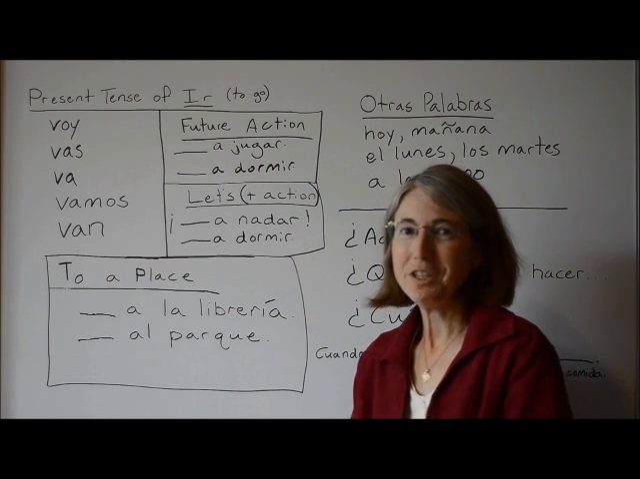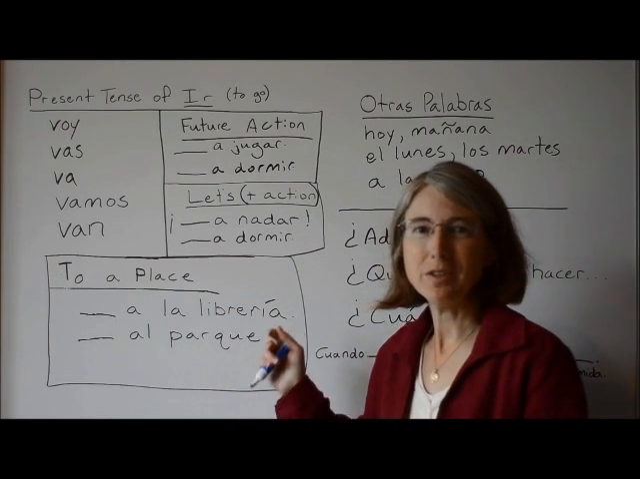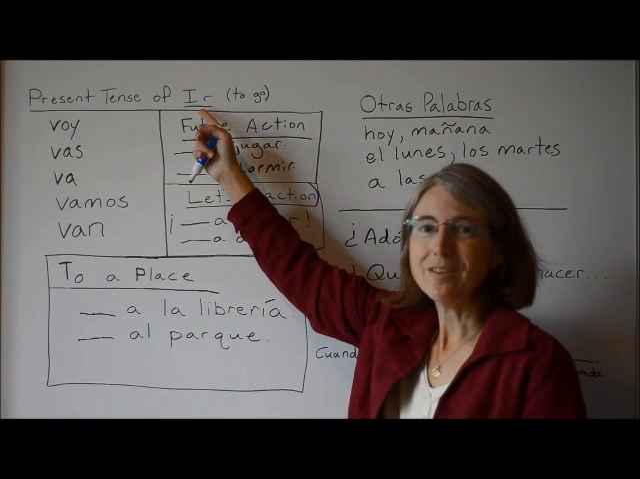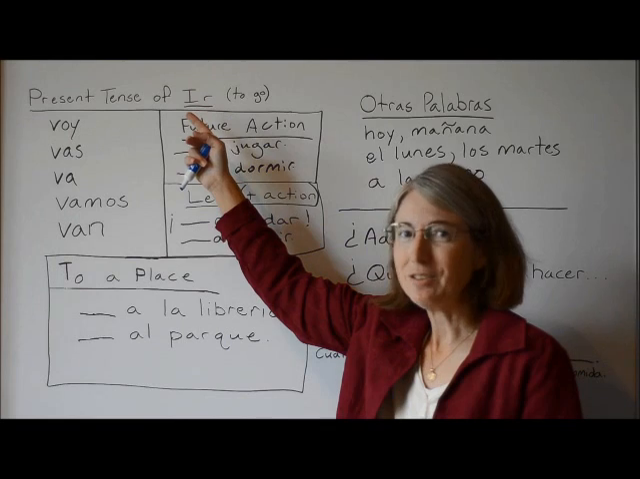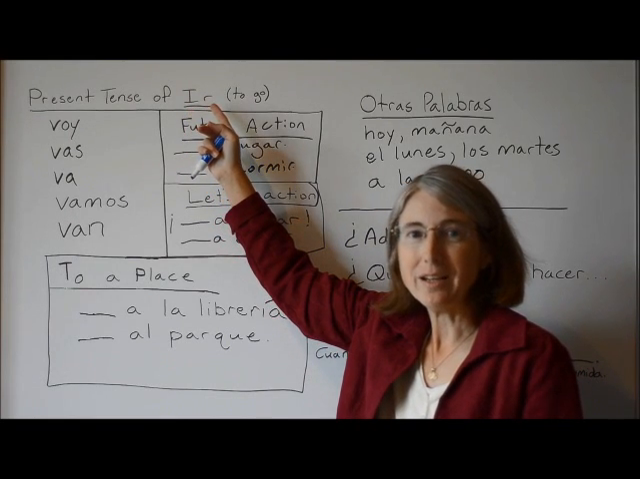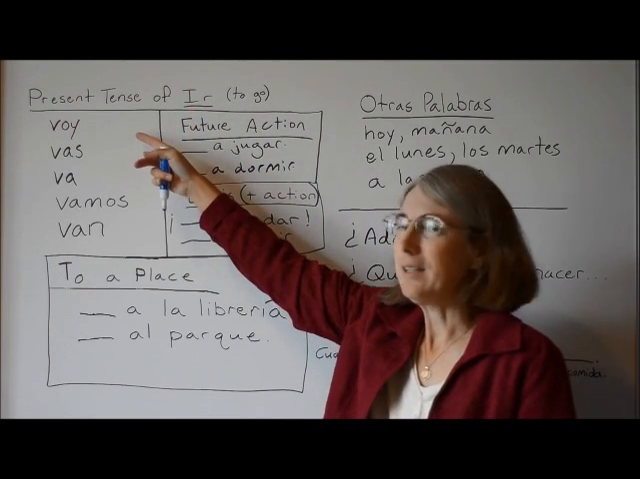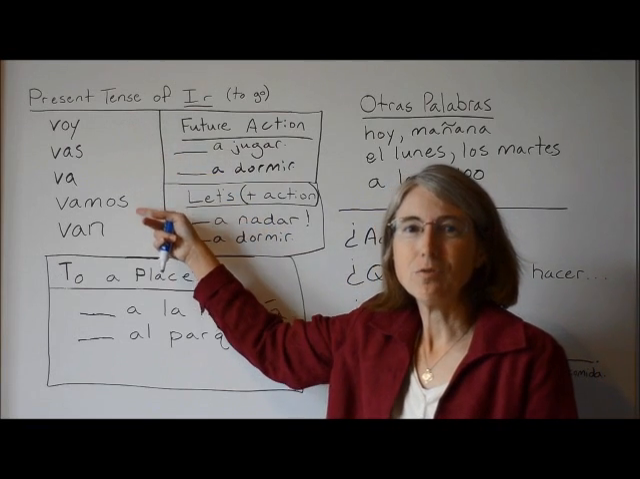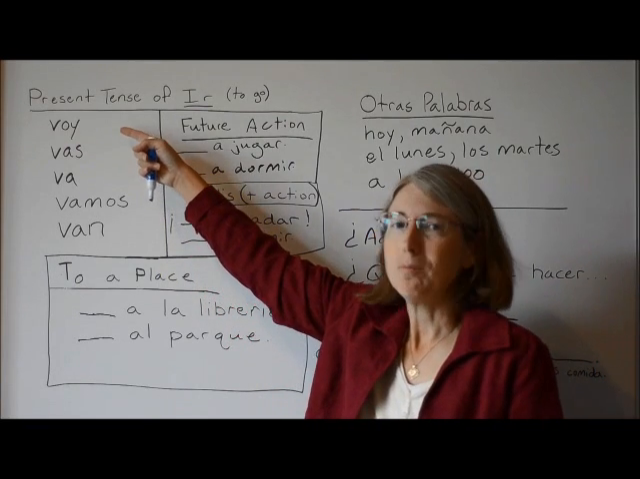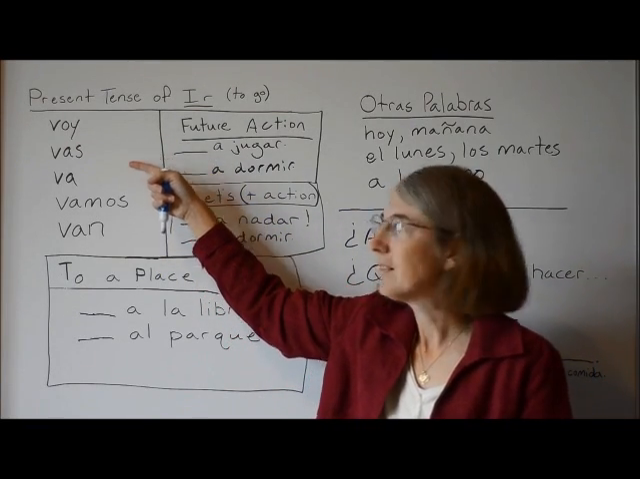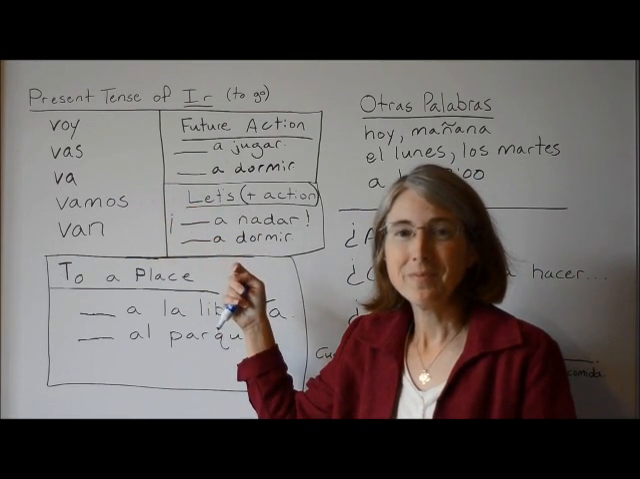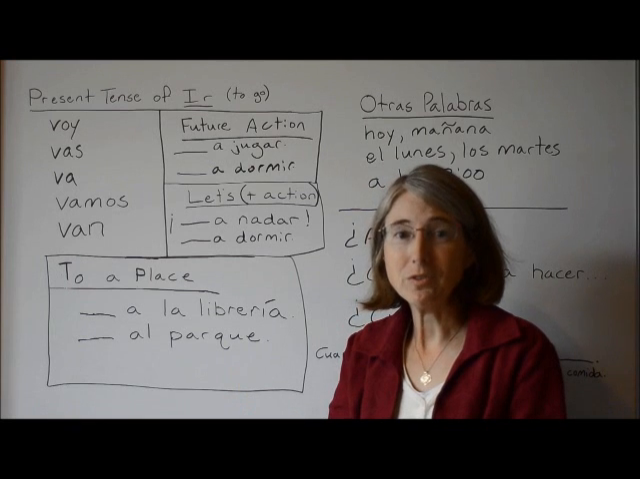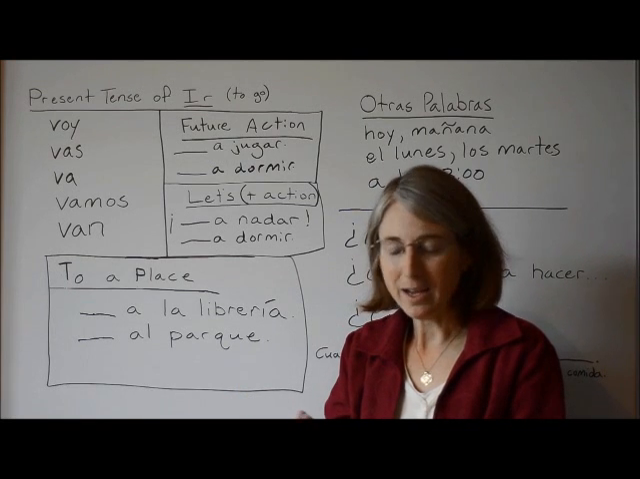Ir is kind of a funny looking verb because it only has two letters in the infinitive form, ir. And when we conjugate it in the present tense, it's irregular. It doesn't look at all like the infinitive form, and these are the five standard forms of ir in the present tense. Voy, vas, va, vamos, van. And I've divided the use of the present tense of ir in three main categories.